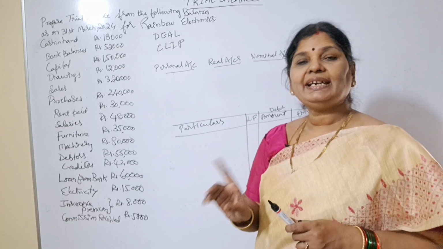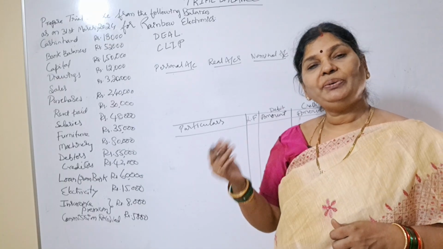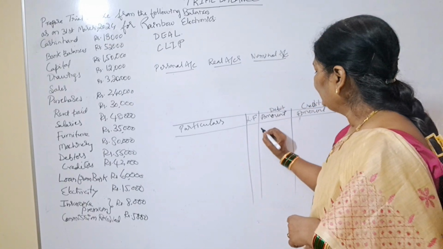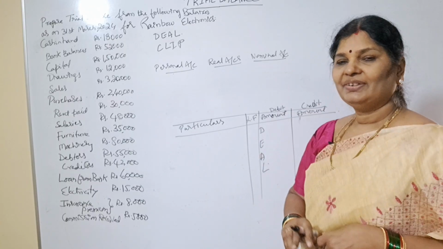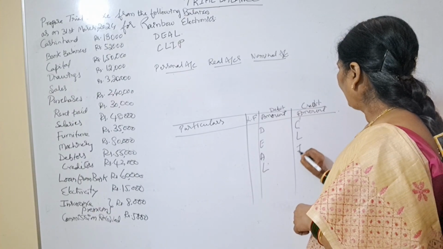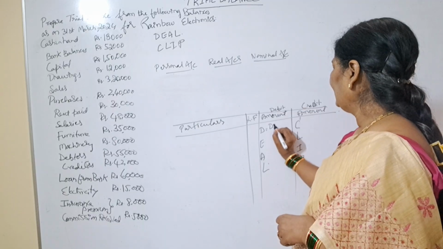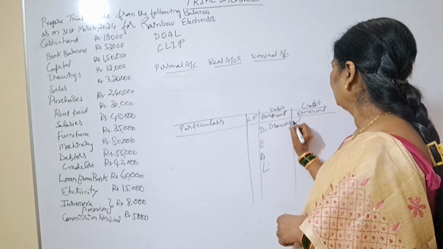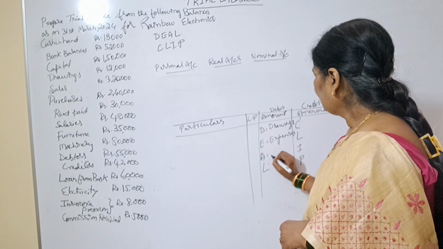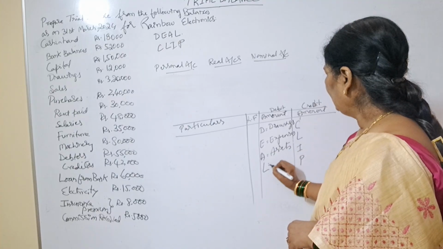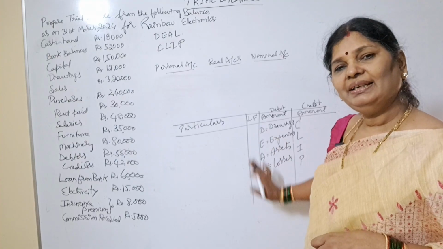Next, we should understand what we should write on the debit column and what we should write on the credit column. For your easy understanding, I want to tell you where we have to write this DEAL and where we have to write this CLIP. What is DEAL? I will show you the full form. D means drawings. E means expenses. A means assets. L means losses. If any of these four are there, we have to write in the debit column.